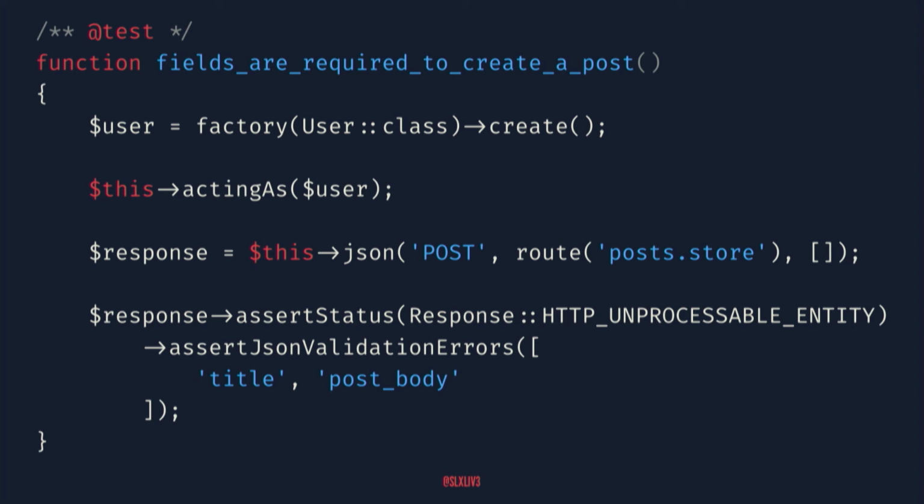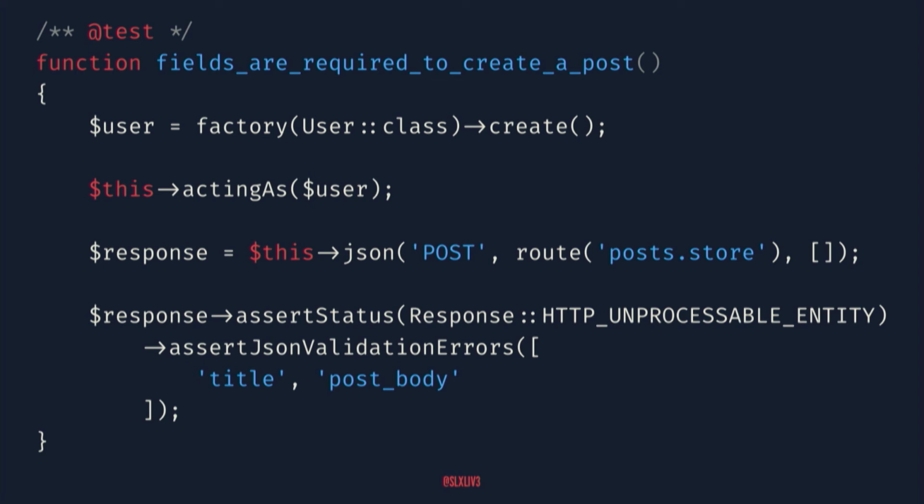So let's take a look at how we now can build in some creation of blog posts. We'll do our basic setup. We'll do the acting as, and we'll set that user as the currently authenticated user, which will automatically set that bearer token on that request using the token guard.